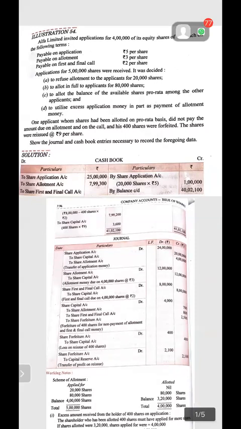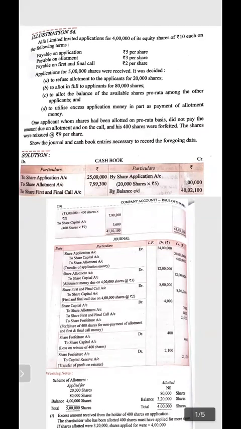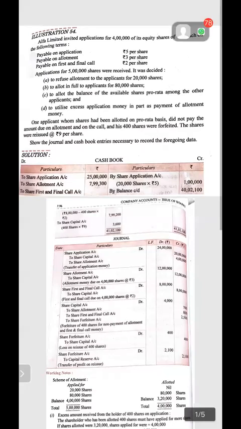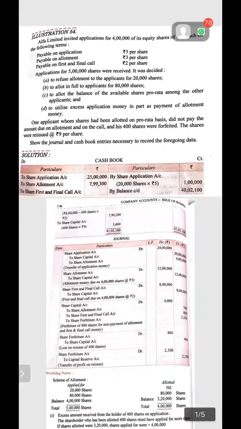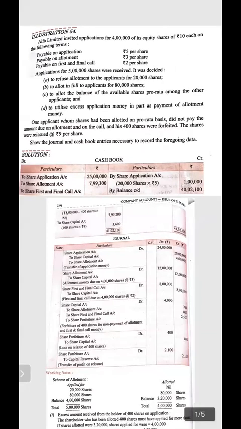While the company invited applications for 4 lakh shares only, it means the company was oversubscribed by 1 lakh shares. Now, you know very well, as per the Companies Act 2013, no company can allot more than its issue. A company can issue its shares at most up to the extent of the applications invited, that is 4 lakh. So what to do with 1 lakh shares now?